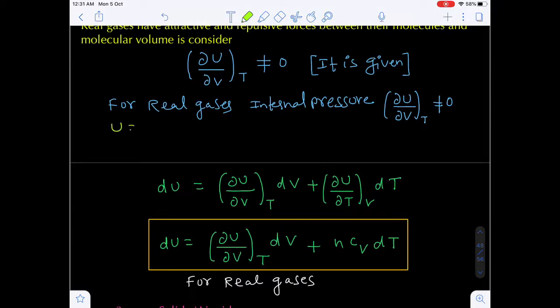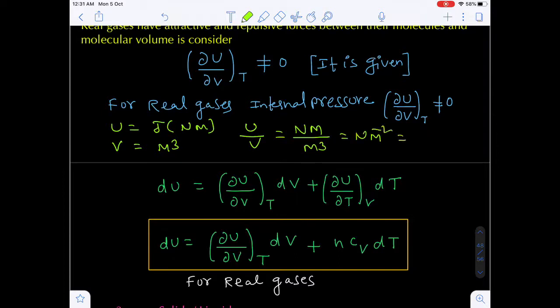Once again I am writing here. Internal energy is joule, nothing but Newton into meter. And what is the unit for volume? SI unit, meter cube. So for U by V, the units are Newton meter upon meter cube, you will get Newton per meter square, nothing but Pascal. Pascal is the SI unit for pressure. Are you getting my point?